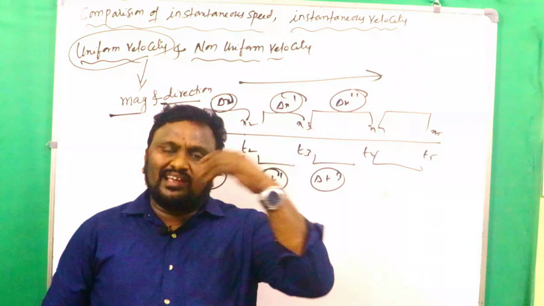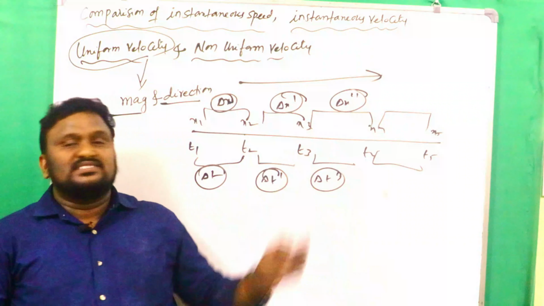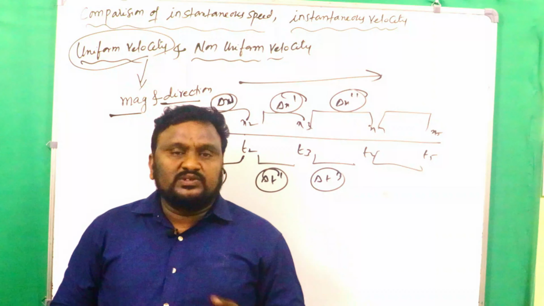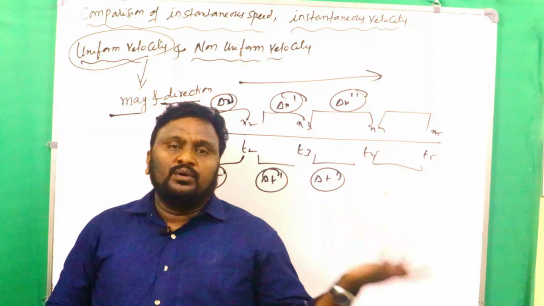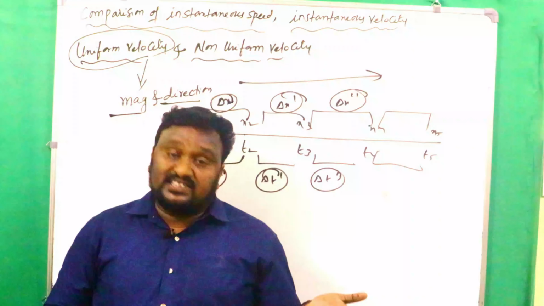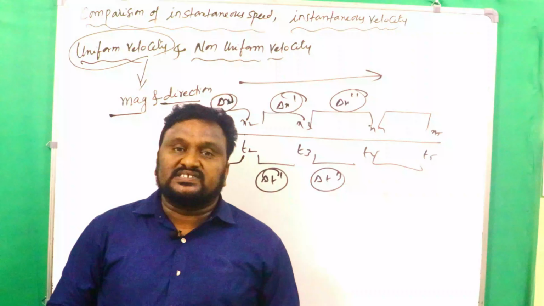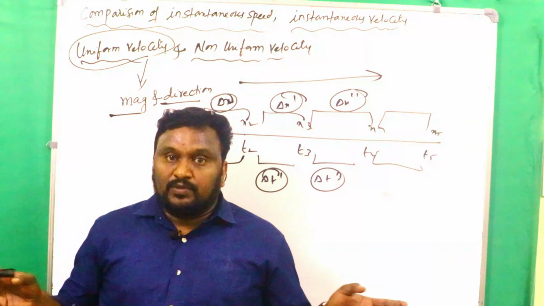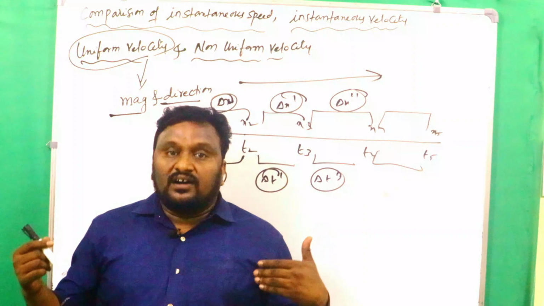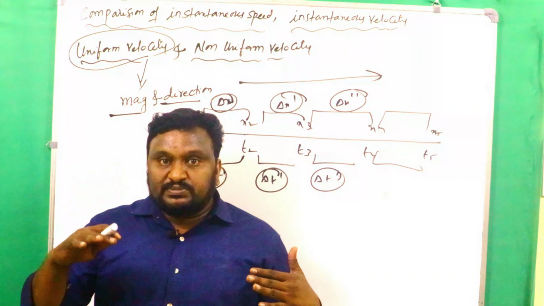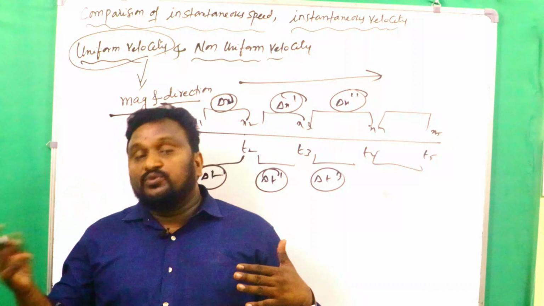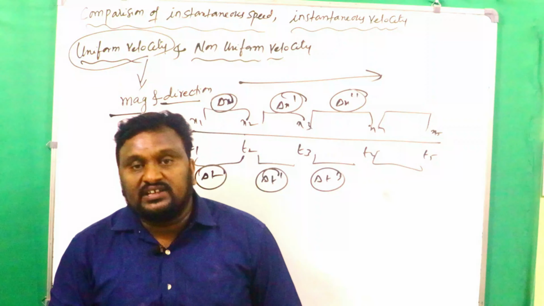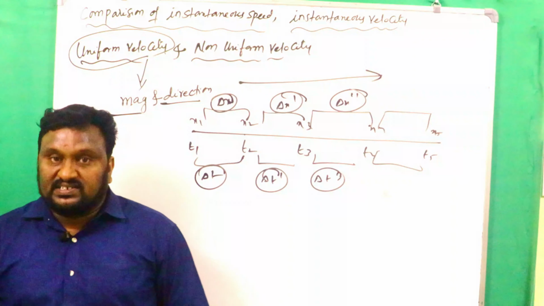If you take any motion other than the straight line, like curved motion or circular motion, in that case direction changes, and even though magnitude is the same, velocity changes. Already we just discussed that. So that is simply about non-uniform velocity. If the body covers unequal displacements or it is moving in different directions in equal intervals of time, then it is non-uniform velocity.